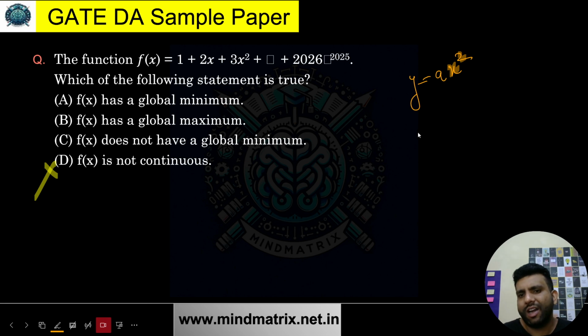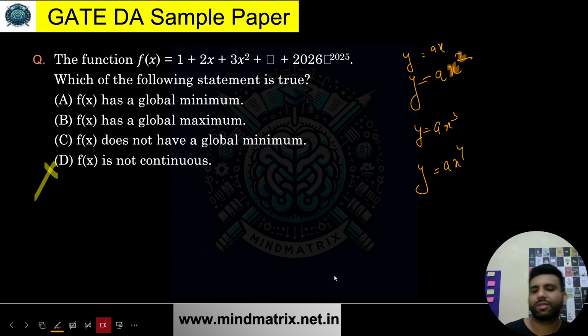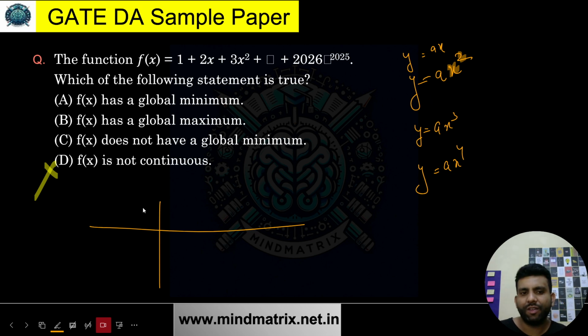What is the graph of y is equal to ax square? Y is equal to ax cube. Y is equal to ax. Y is equal to ax to the 4, something like this. What is going to be the graph for these? When you find out, you'll find that when there is an even power, for both ends of the x-axis, for the positive and negative, it goes above.